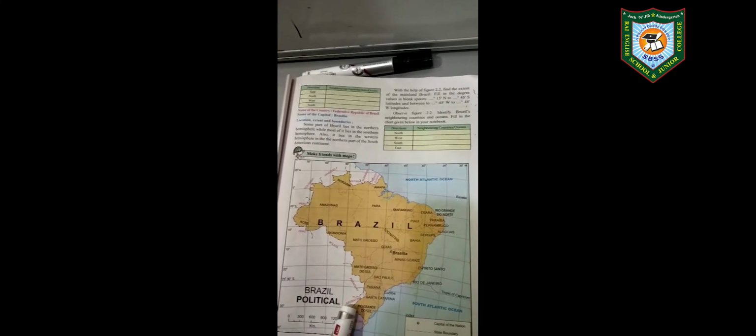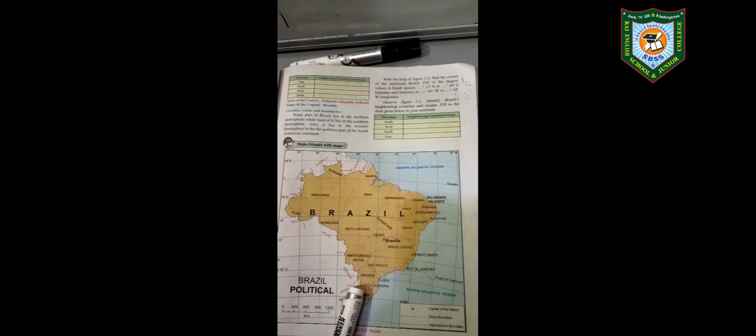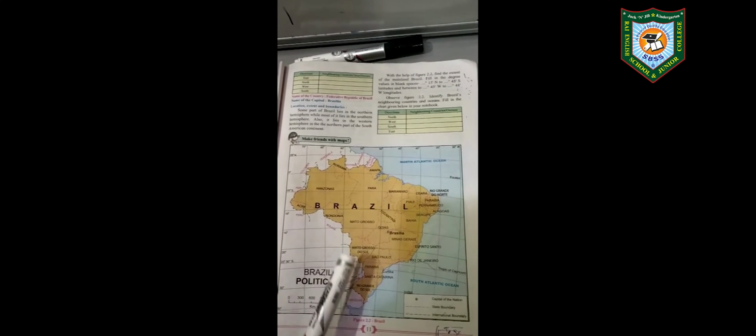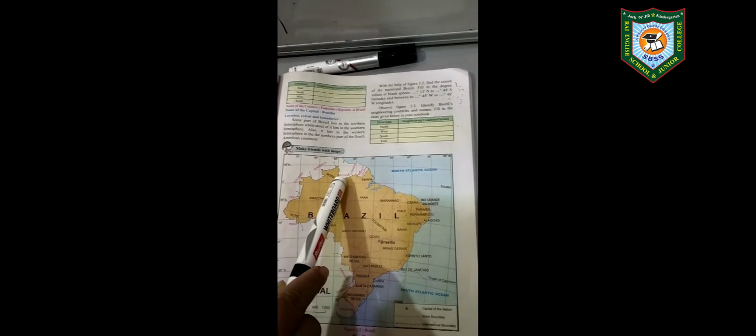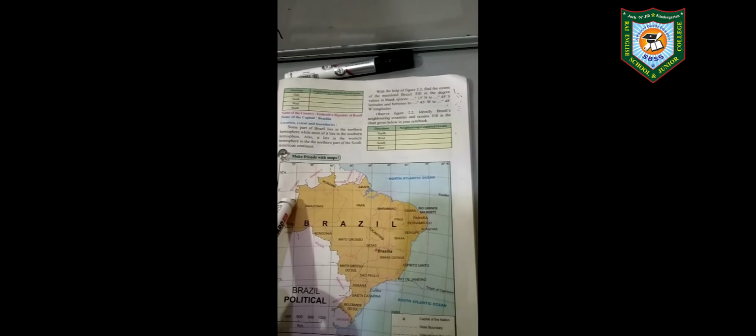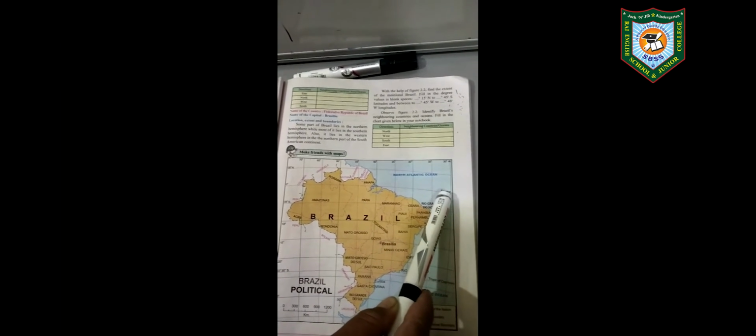Now here again, what are the neighboring countries of Brazil? If you see the north side, you will get French Guiana, Suriname, Guyana, Venezuela and Colombia. These are all the countries in the north side. And you will get the neighboring oceans also. Here it is the North Atlantic Ocean.